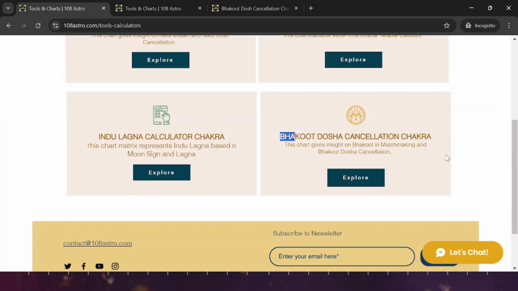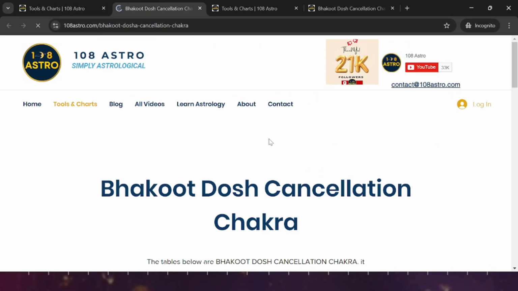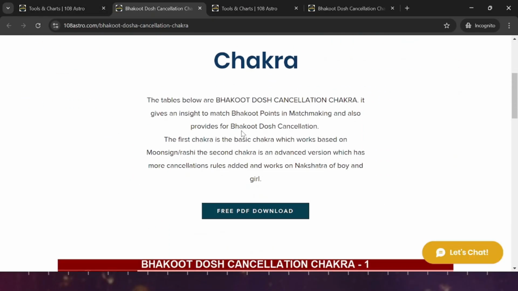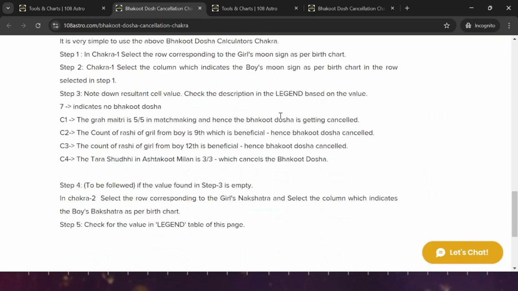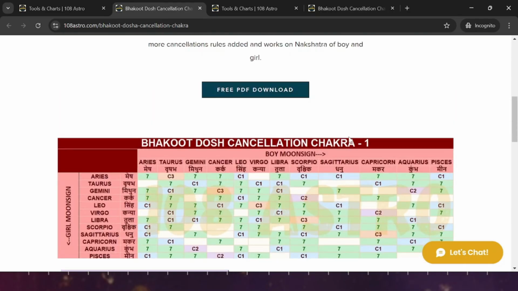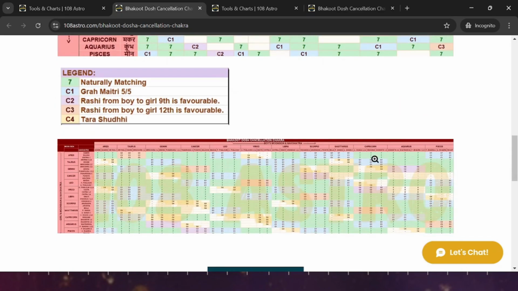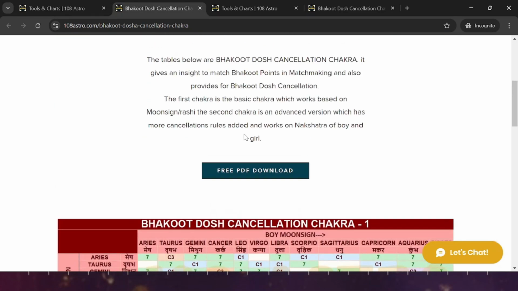I have named this calculation a chakra. It's a tabular matrix. On this page you will find two chakras, Bhakoot Dosh cancellation chakra 1 and Bhakoot Dosh cancellation chakra 2. So how do you use this calculator?